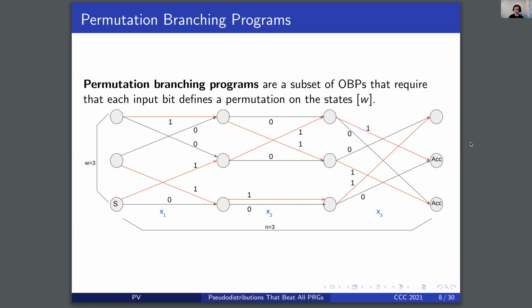Permutation branching programs are a well-studied subset of ordered branching programs that require that each input bit defines a permutation on the states. So here we can see that the 1 transitions from layer 0 to layer 1 form a permutation on the states 1 through 3. This is also true for layer 2 and for layer 3.